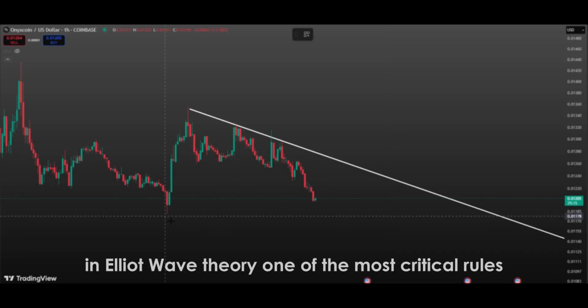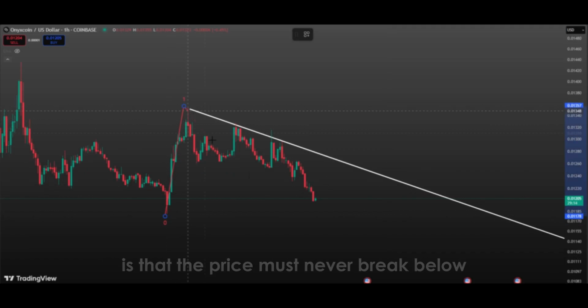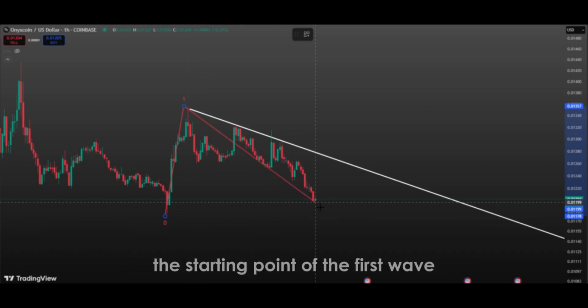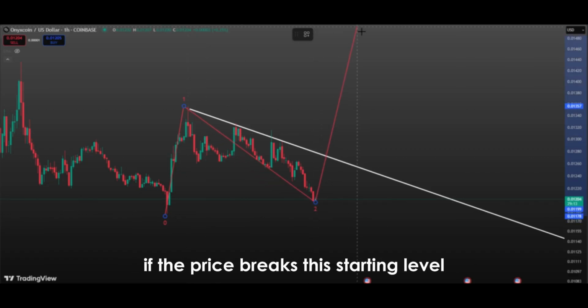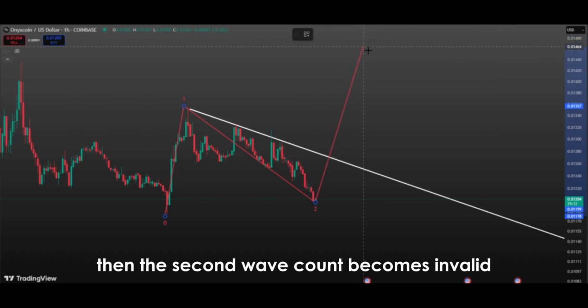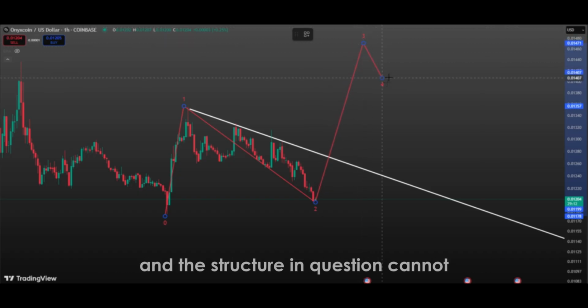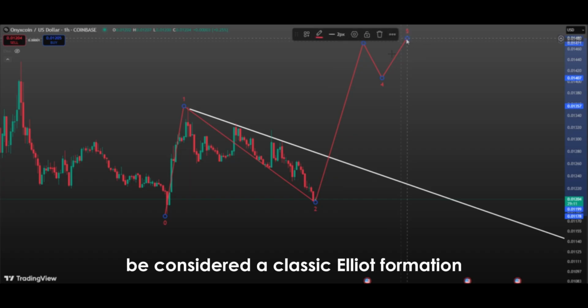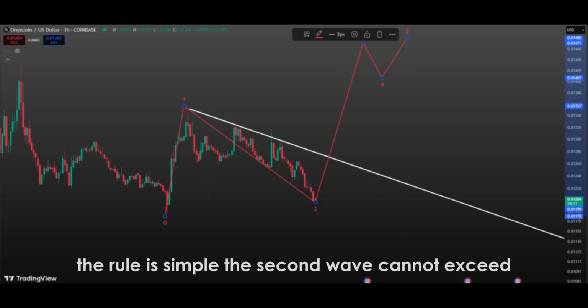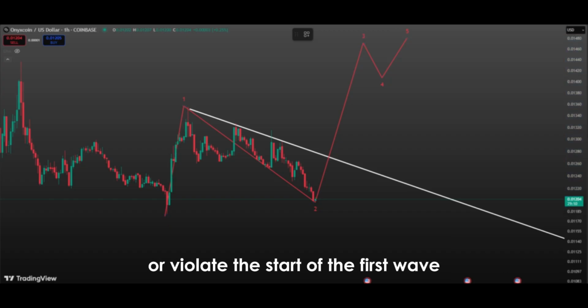In Elliott wave theory, one of the most critical rules concerning the second wave is that the price must never break below the starting point of the first wave. If the price breaks this starting level, then the second wave count becomes invalid, and the structure in question cannot be considered a classic Elliott formation. The rule is simple. The second wave cannot exceed or violate the start of the first wave.